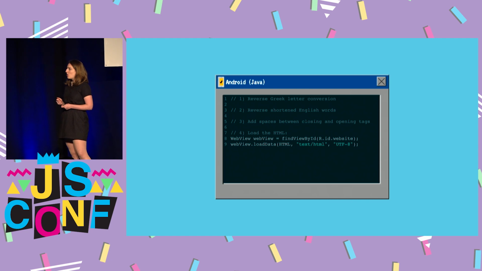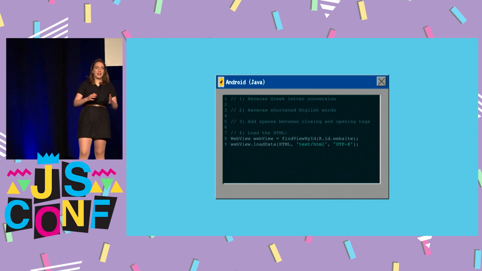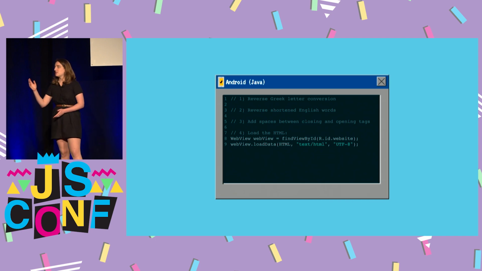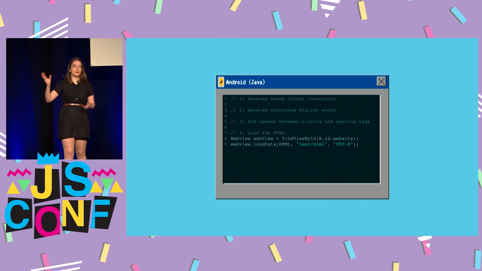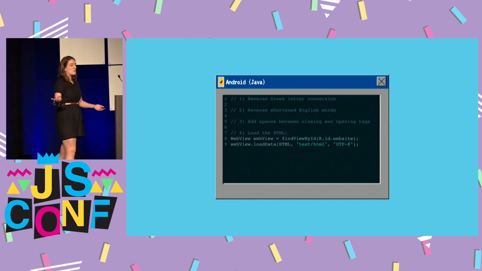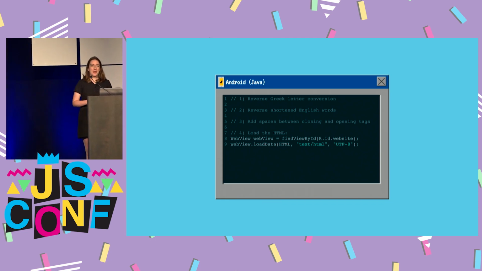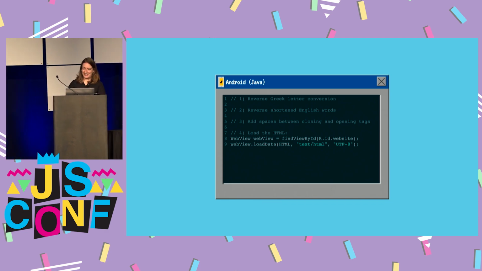So if you've ever opened Slack and clicked on a link and it opens Chrome within Slack, they're using a web view component. So a web view is Chrome within an app, and you can either send it a URL to open, or amazingly, you can send it some HTML to open, which was the best discovery in the world, because when I was building this, I thought for the longest time that I was going to have to build my own rendering engine. And I almost stopped.